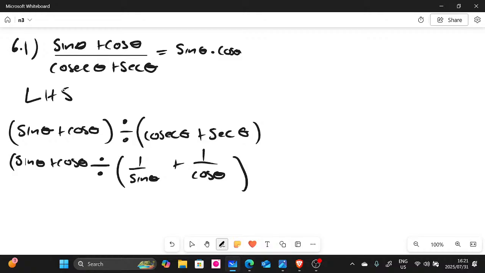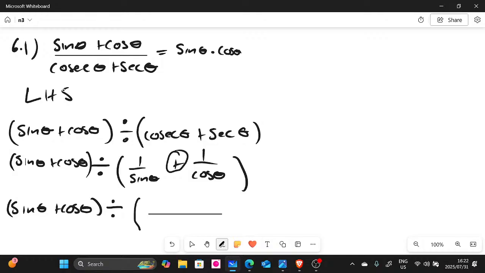As we continue, this side we're still going to write as it is. We still have sine theta plus cos theta. And then we still divide like that, my good people. As we divide here, we have to find the LCD, because we have a plus here, so we have different denominators.